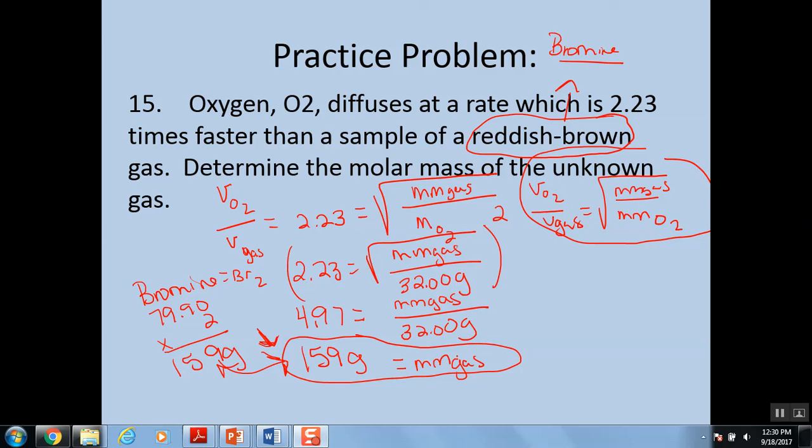And that's it, y'all. Look, you have just been shown number 14 and 15 from your Graham's Law packet. You've got one more problem to do, number 16. I'm not going to specifically show that one to you in class, but using the knowledge of kinetic energy, I think that one should be pretty simple for you to hopefully be able to figure out.